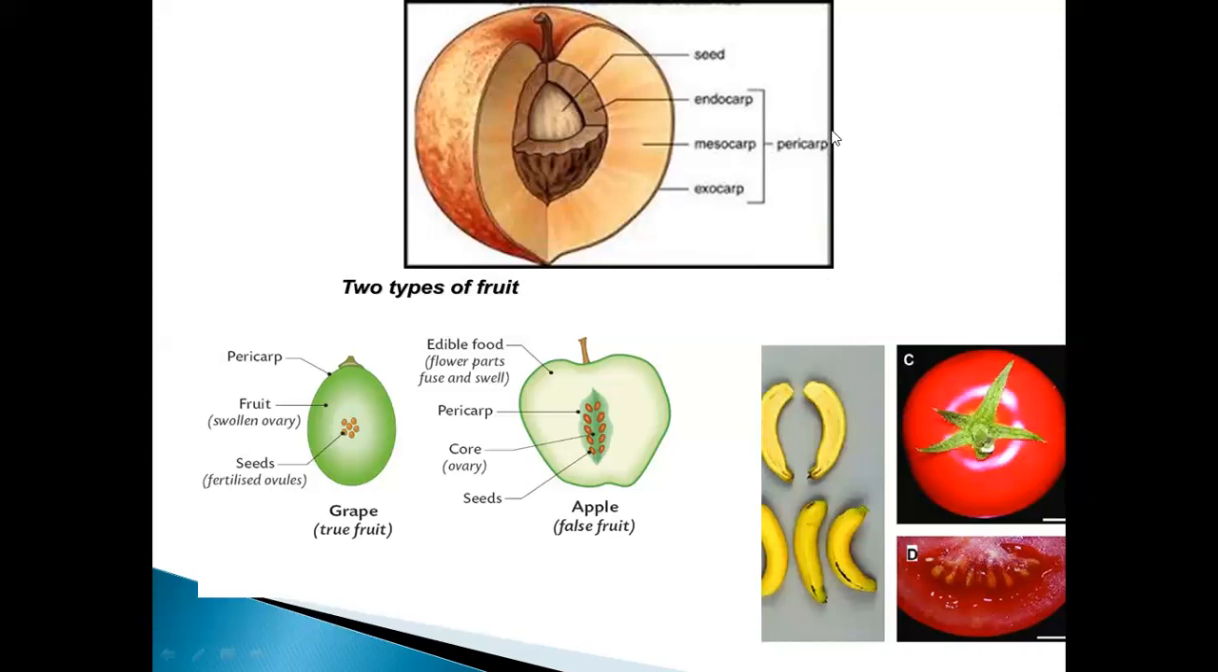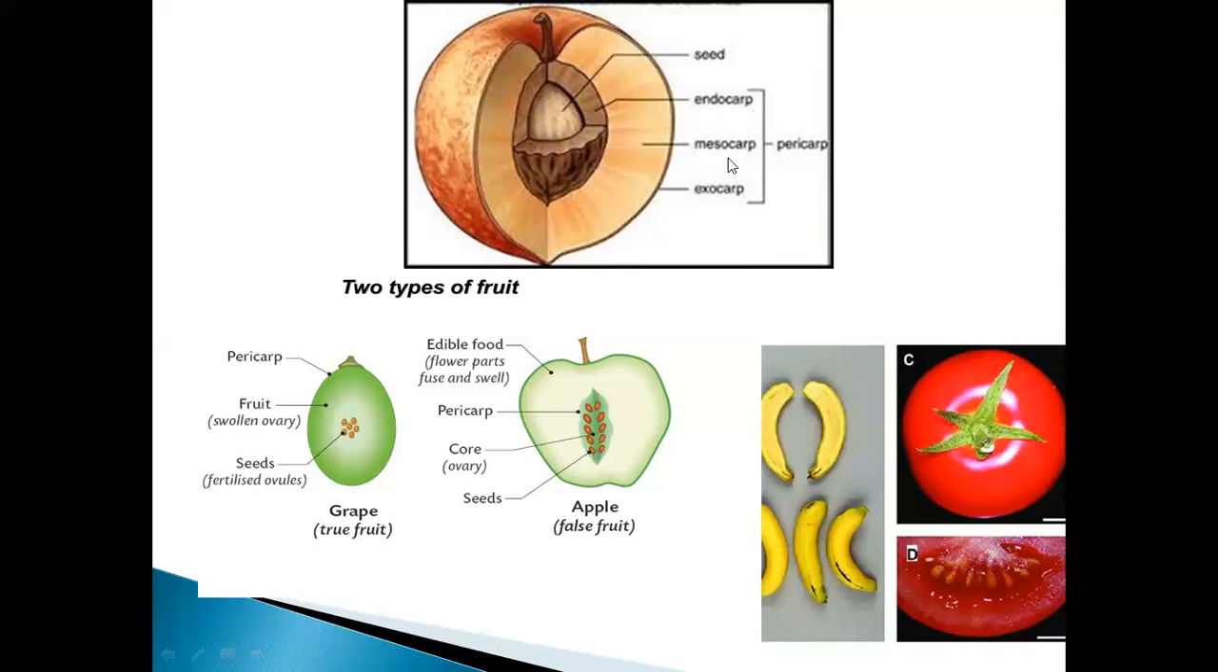Now, what you have to remember here, students, is that the seed is there in between. The seed is covered by one layer, and that is called the endocarp. Then the middle edible layer is called the mesocarp. What is it called? Mesocarp, the middle edible layer. And the outer layer of the peel, which you see in the apple, the red color layer, is called the exocarp. What is it called? Exocarp.